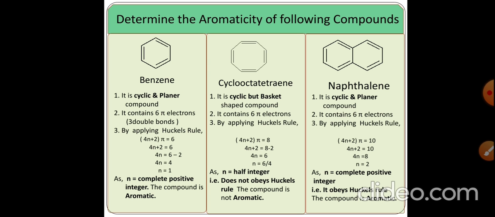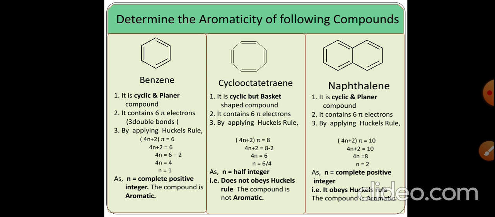Now, why is cyclooctatetraene not aromatic? First, the structure is not planar. It is a basket-shaped structure. And second, it does not obey Huckel's rule of aromaticity. This criterion, 4n plus 2 pi electrons, is Huckel's rule of aromaticity. But a compound should obey all these criteria: it should be cyclic and planar, it should contain sp2 hybridized atoms, and then it should obey Huckel's rule of aromaticity.